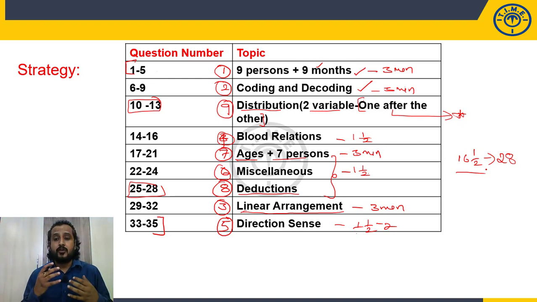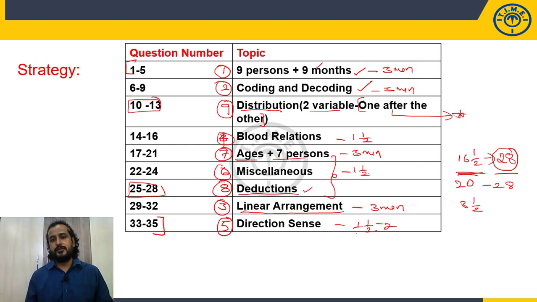If you are thorough with your concepts and fundamentals and you have good practice, then I am saying that in 16.5 minutes you will be able to complete 28 questions. Otherwise, the whole 20 minutes will be taken to complete these 28 questions. If your speed is good, in 16.5 minutes you can do 28 questions. In the remaining 3.5 minutes, either you may attempt the deductions or you may attempt the distribution set.